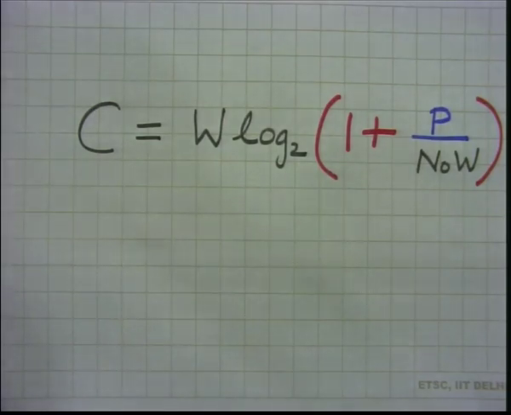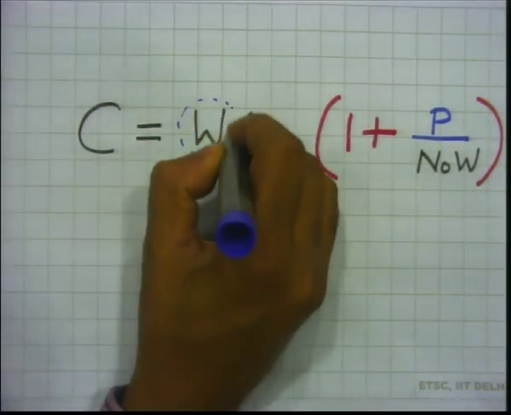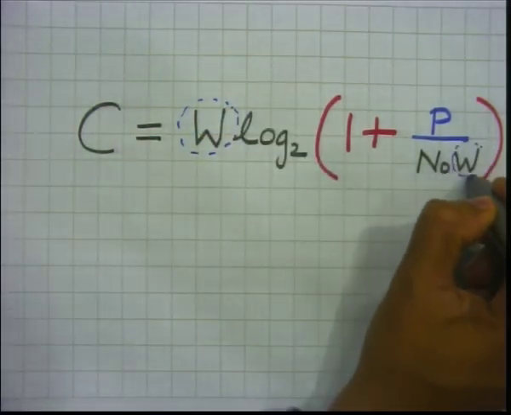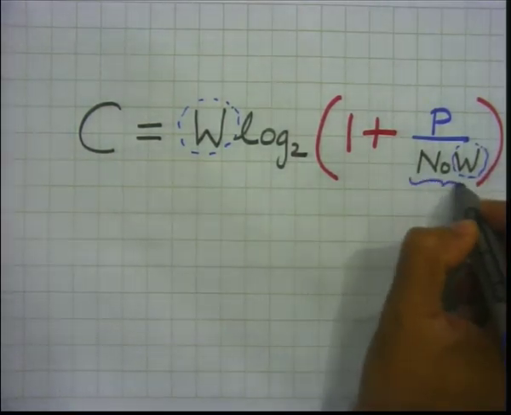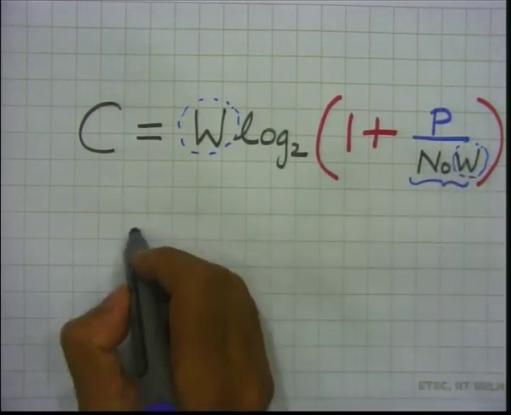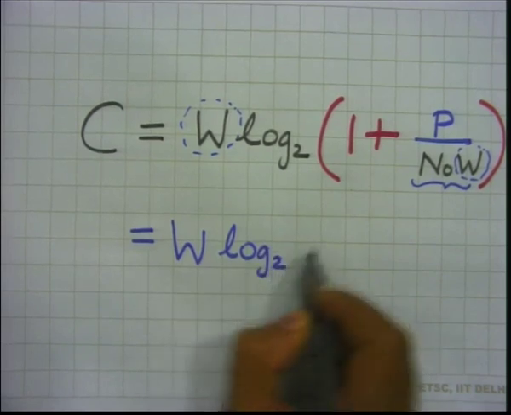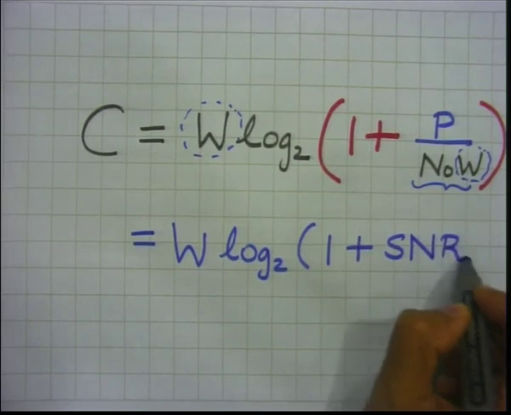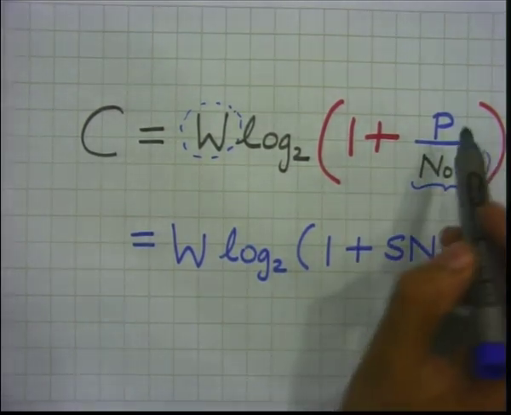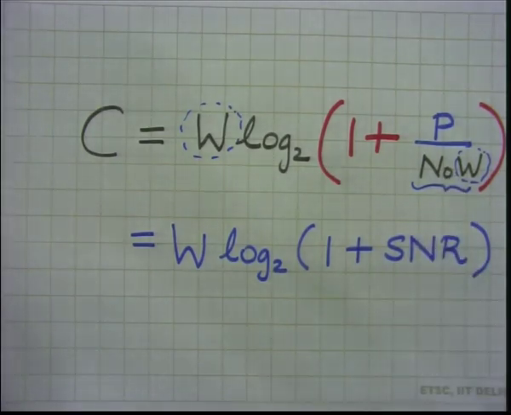So, the first observation that we make is that this W is at two places. At the same time, N naught W is the noise power. So, this is effectively W log to the base 2 of 1 plus SNR. This is the signal power divided by the noise power, this is your SNR.